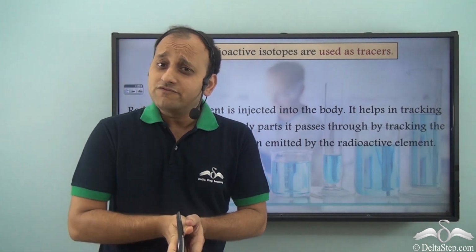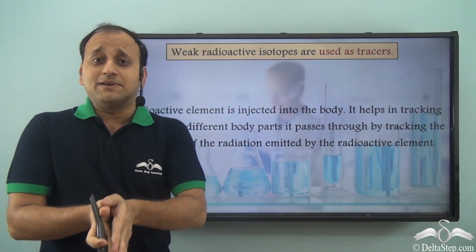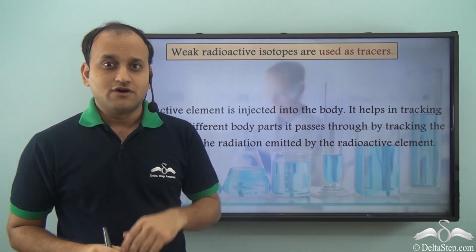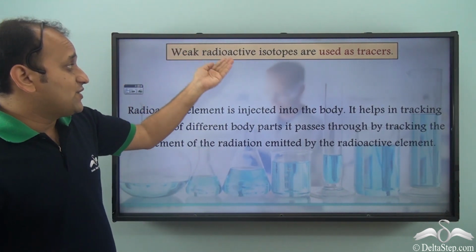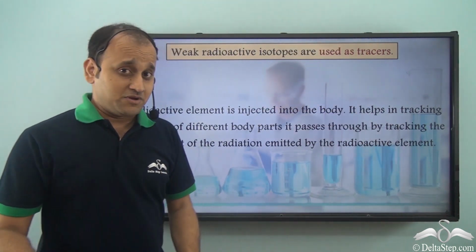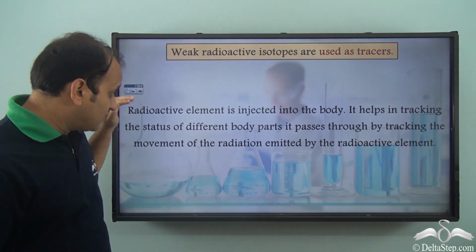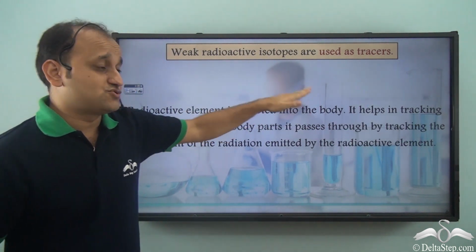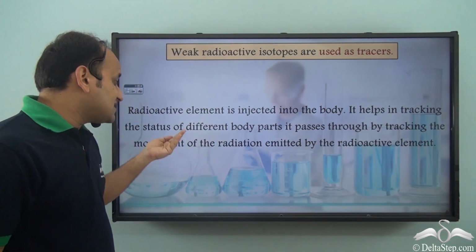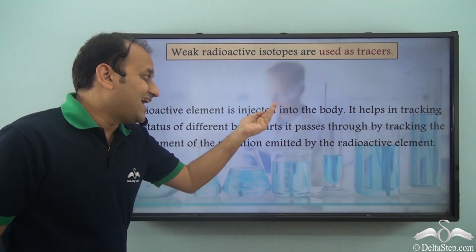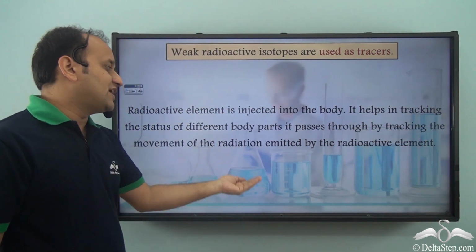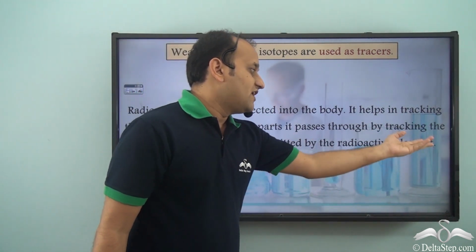Now, treatment of cancer is not the only application of radioactivity. There are many other applications. For example, weak radioactive isotopes are used as tracers. Now, what do we mean by tracers? Let's understand. Radioactive element is injected into the body. It helps in tracking the status of different body parts it passes through by tracking the movement of the radiation emitted by the radioactive element.